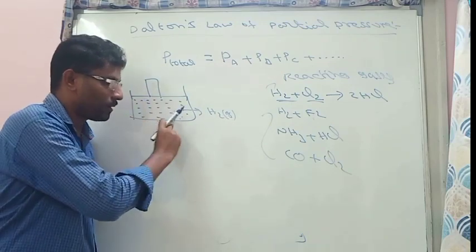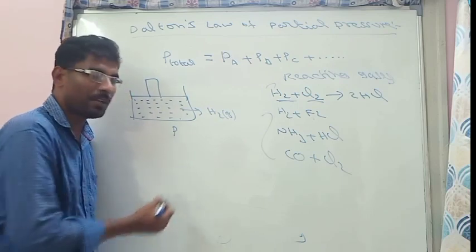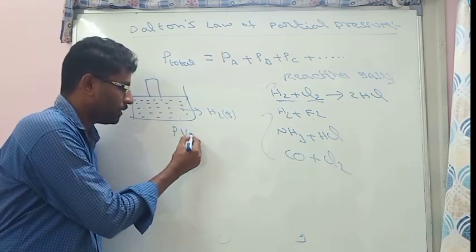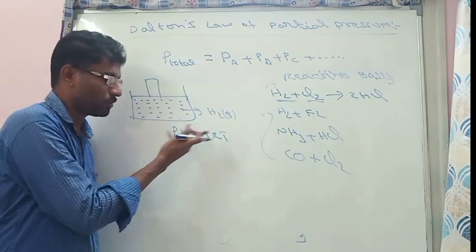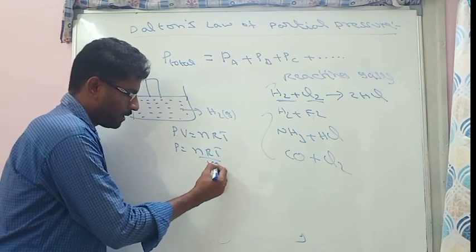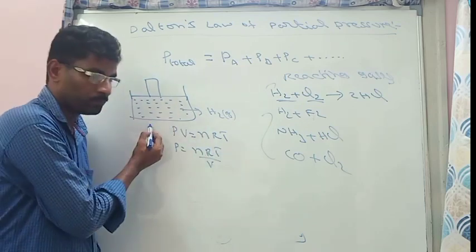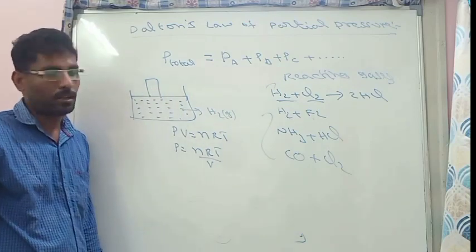The pressure exhibited by this hydrogen gas can be calculated by using the ideal gas equation, PV is equal to nRT. So the ideal gas equation is used to calculate the pressure of the gas. P is equal to nRT by V. By knowing the volume, the number of moles, and the temperature, we can identify the pressure of hydrogen.